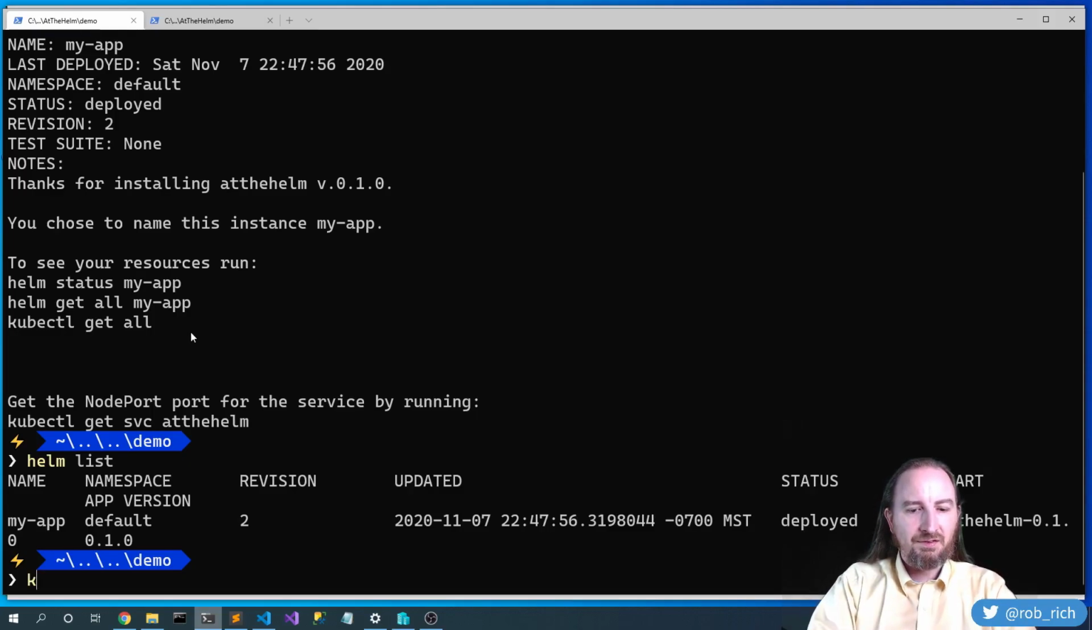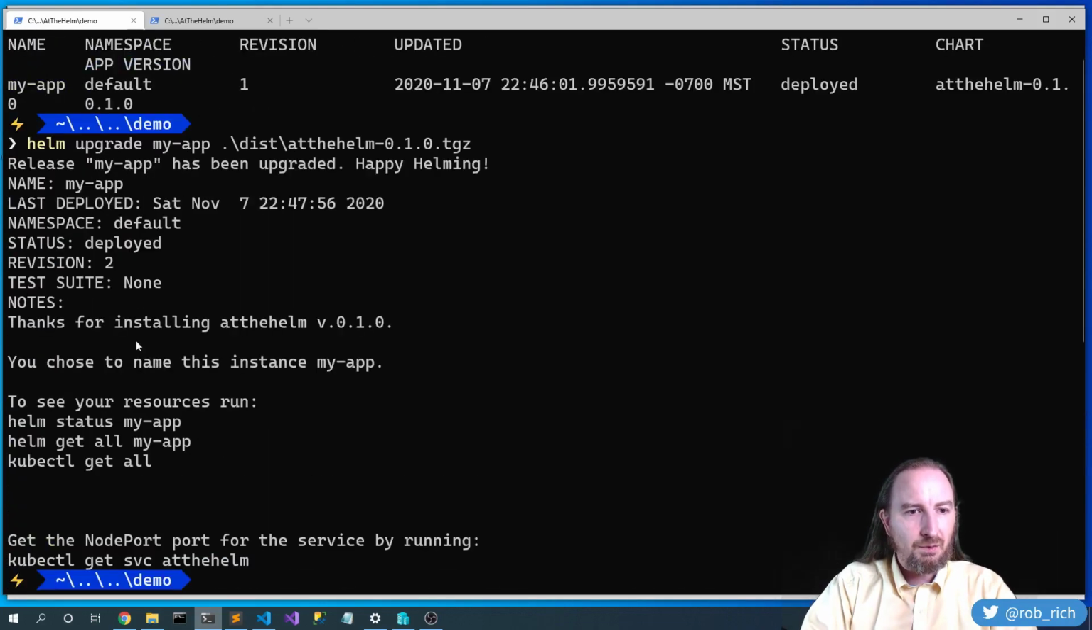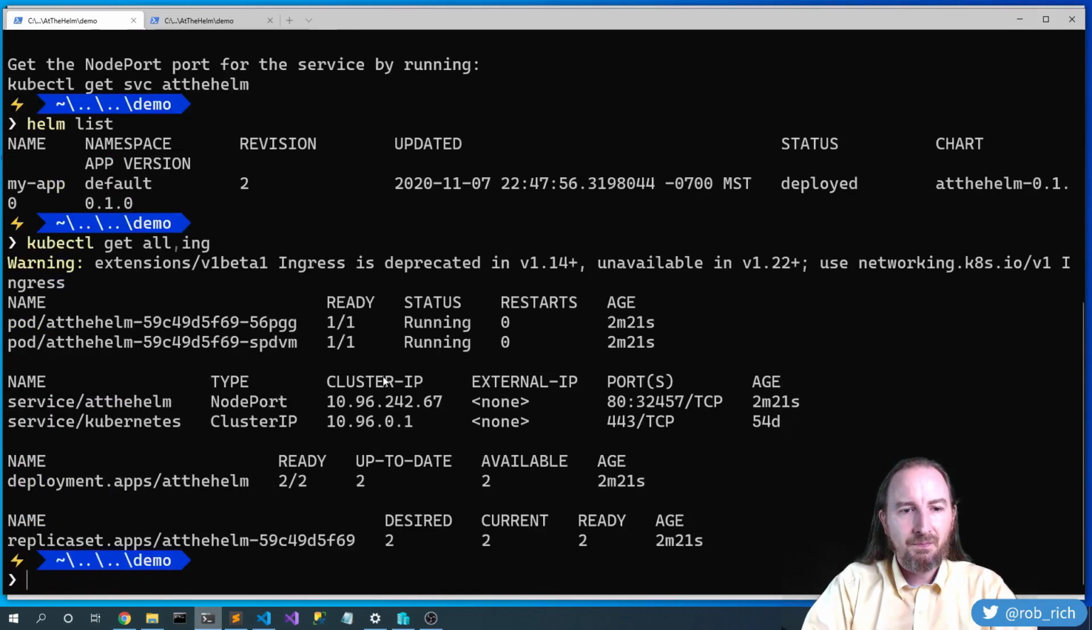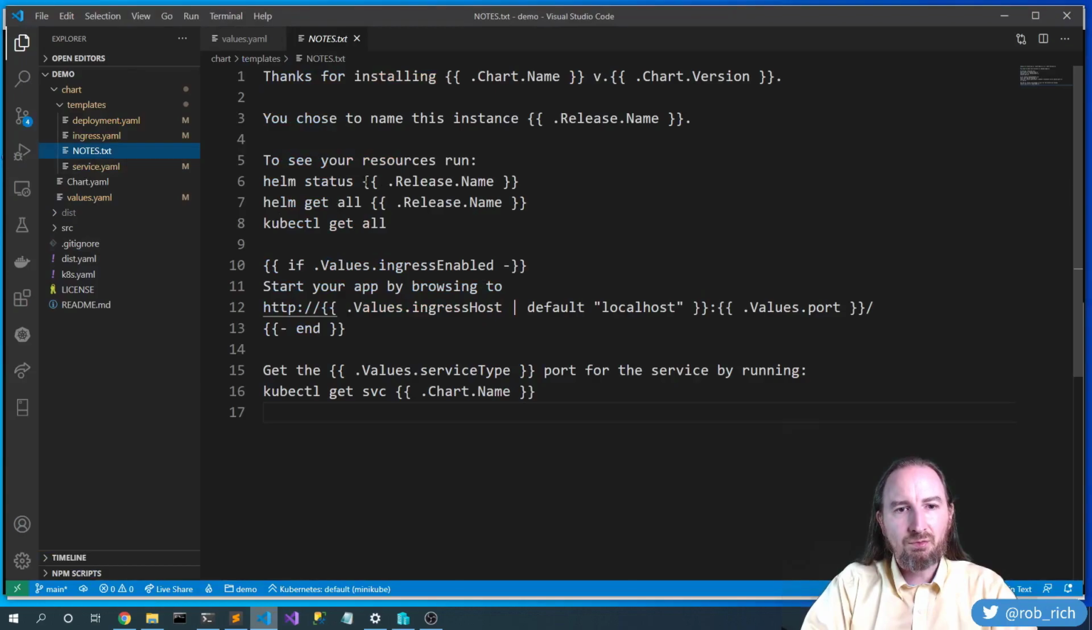So one of the things that we see, kubectl get all, is all of the things are named myhelm. So what if I wanted to, say, install two of them? Well, if I was to install the second one, it would fail to install because that name is already in use. Well, we can definitely solve that. As we installed it, it said, hey, thanks for installing this. You chose the instance name my app. Okay, so here inside notes.txt, we reference that with release.name.